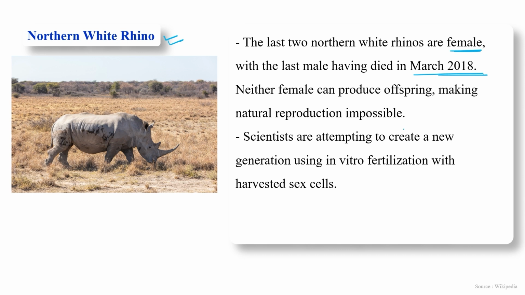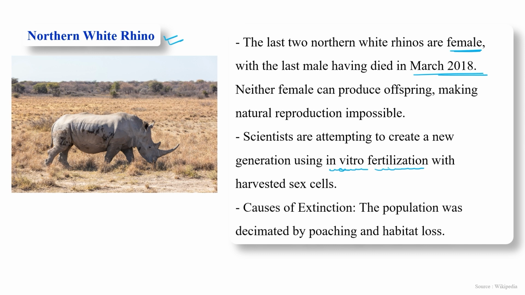But scientists are continuously trying to create a new generation by using new techniques like in vitro fertilization, as they have already harvested some sex cells from the male members of this group. But what is the cause of the extinction? Same: poaching and habitat loss. This is the first example, the northern white rhino.